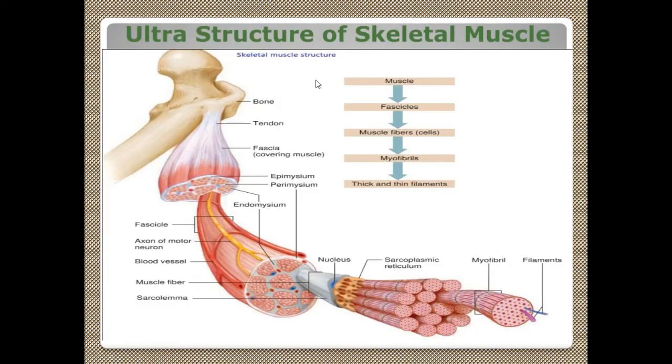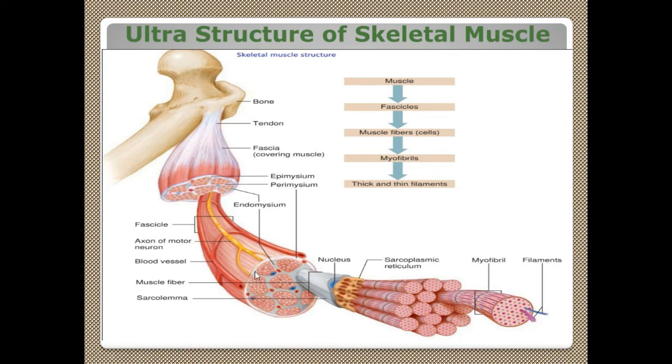Here you can see the enlarged ultrastructure of skeletal muscle. This is bone. Muscle is connected with bone. Tendon is connecting tissue that connects the bone and the muscle. This is the entire covering, muscle fascia, and it is covered by epimysium. Below that, perimysium is there. Inside that, endomysium is there.